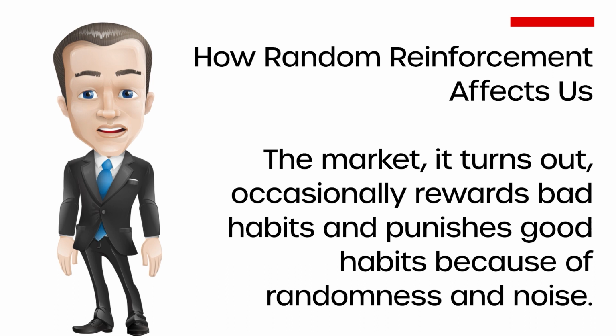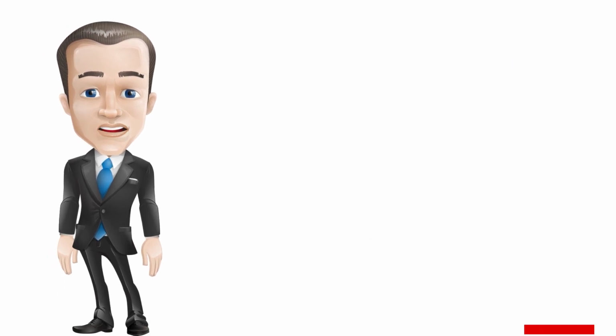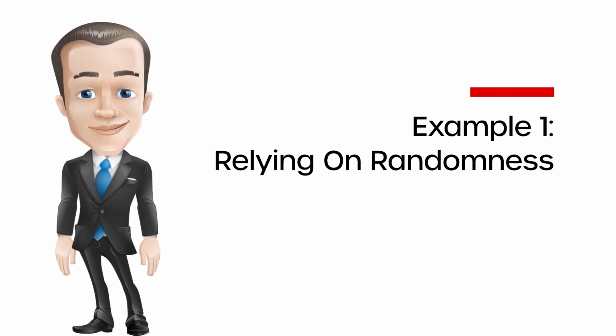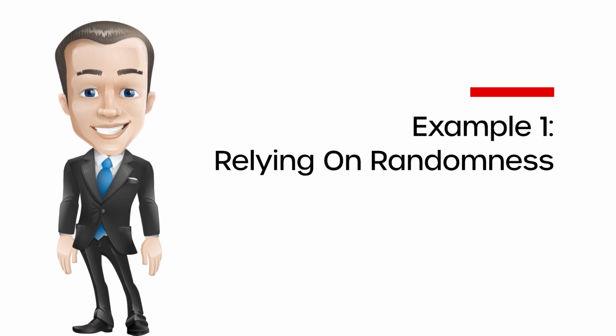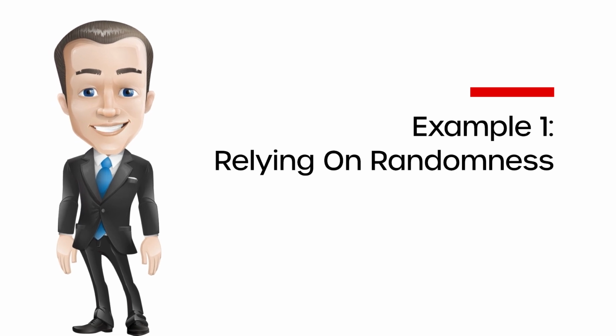The best way to understand this is to go through a few examples. Example 1. Relying on randomness. Alex is a new trader with a business background who watches the news and follows the stock market, but has not so far traded personally. Still, Alex thinks they have what it takes to be a good trader, but so far has not written any strategies or trading methods down. Alex has opened a trading account and believes background knowledge will make for profitable trading.